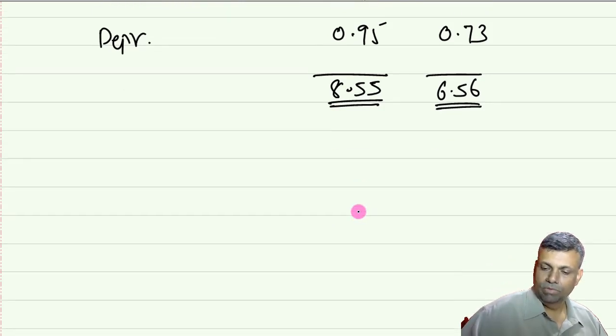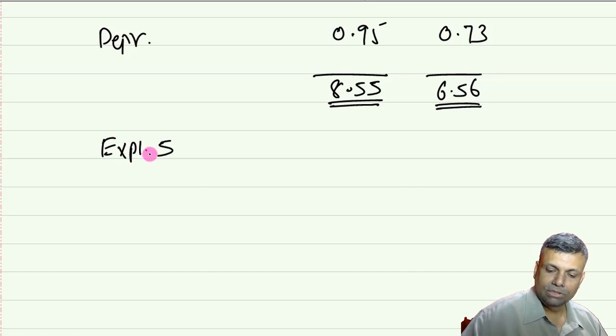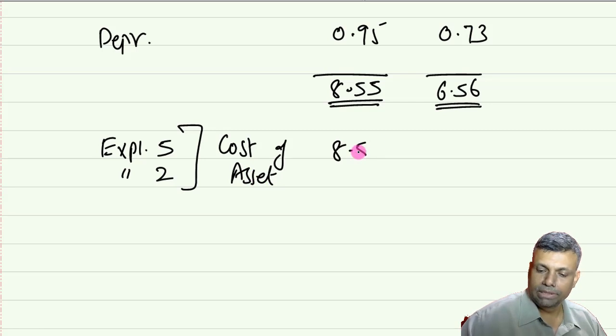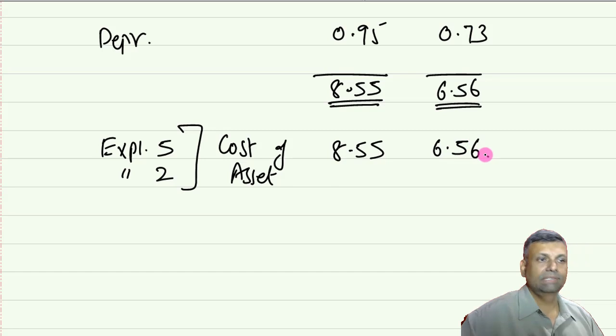So, for the previous year, the cost of the asset, explanation 5 and explanation 2. The cost of the asset to the assessee with respect to both the properties will be 8.55 and here it is going to be 6.56.